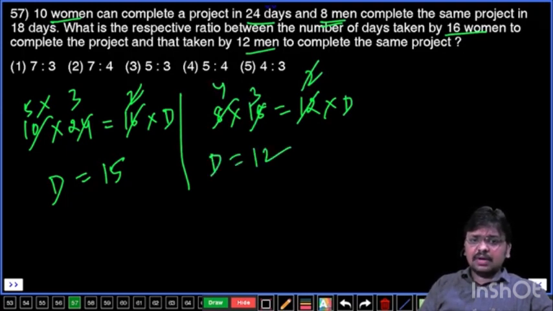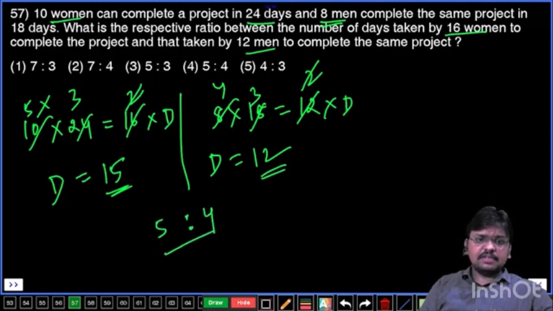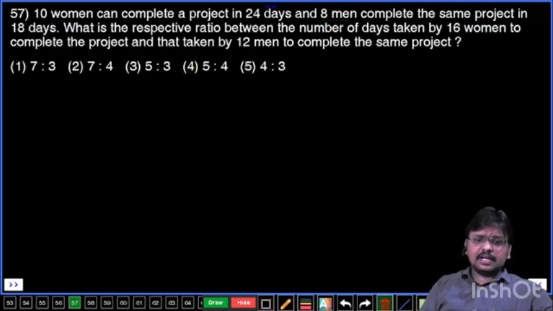Now you have to take the ratio for 15 and 12. The 15 to 12 ratio is going to be 3 fives, 3 fours, that is 5:4, which is the fourth option, final answer.